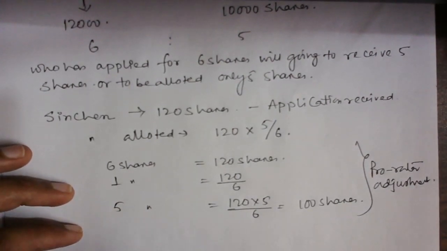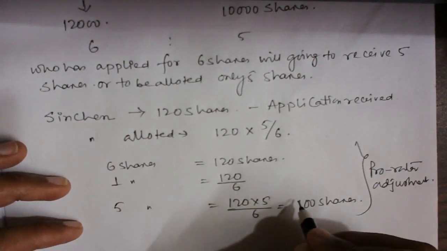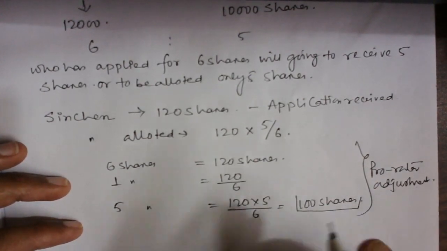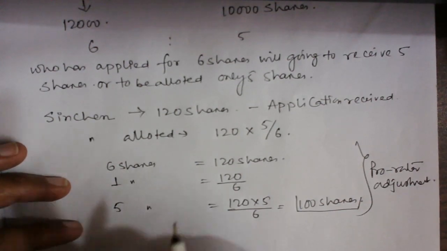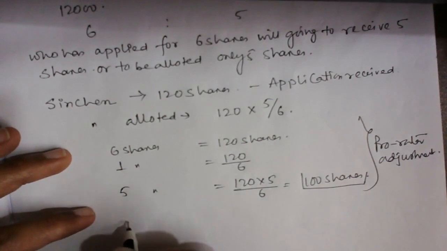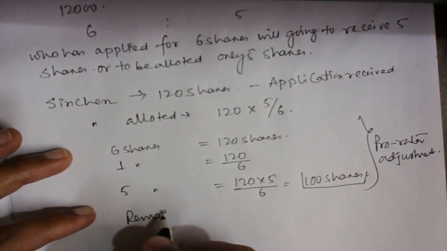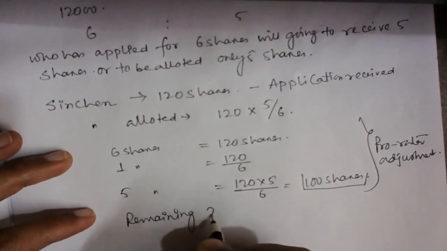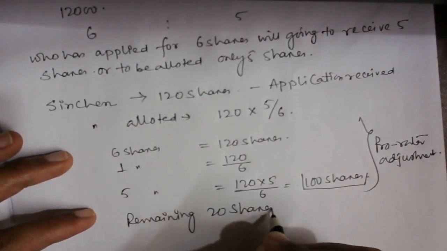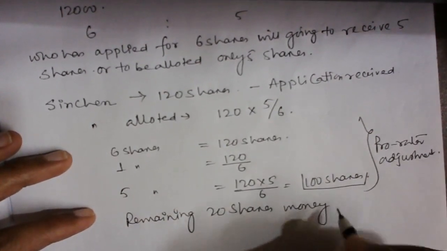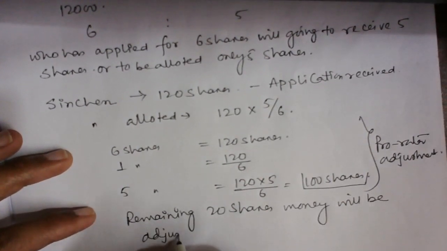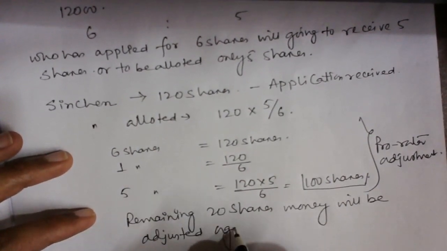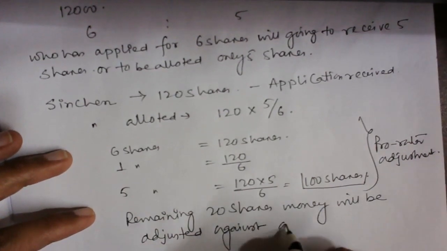So when this shareholder is going to receive only 100 shares, the biggest question is, sir, what about the remaining 20 shares money that he has paid at the time of application? So the remaining 20 shares money will be adjusted against allotment.